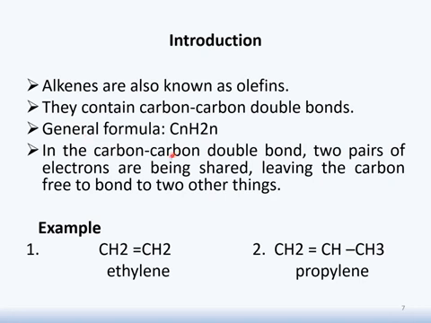In a carbon-to-carbon double bond, you will see there is sharing of electrons. As we mentioned before, it contains a double bond, which means there will be sharing of two pairs of electrons, leaving the carbon free to bond to other compounds or neighboring molecules. Two main examples are discussed here. Firstly, ethylene.